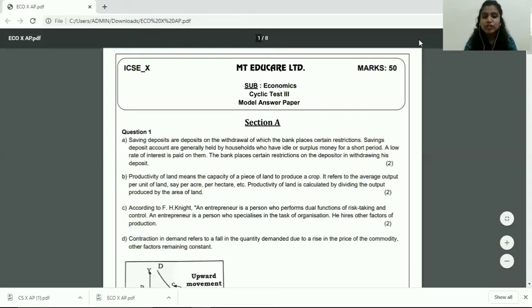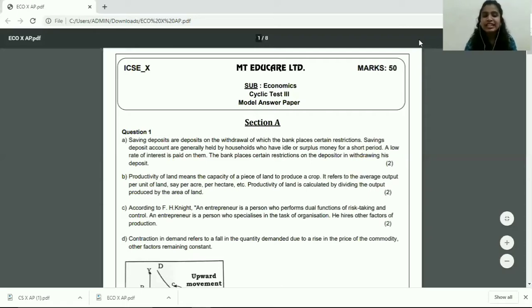Moving on to the next question, question 1C, define entrepreneur. Now students, you have to write the definition. Now I've taken the example of a definition given to us by F.H. Knight. Yeah, there is one more definition. You can choose whatever is comfortable with you. You can choose to learn that particular definition and write it down.